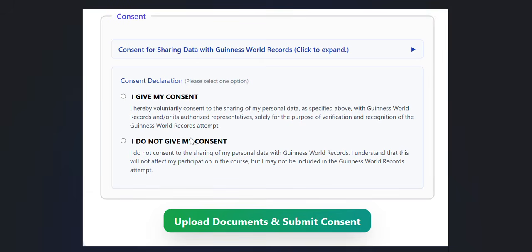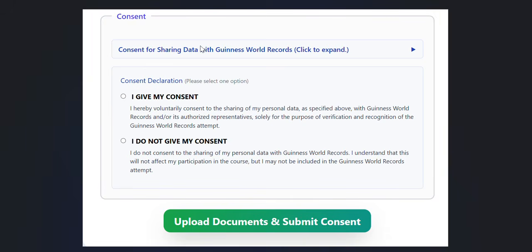If you are not willing to give your documents to the Guinness World Records, then you can easily choose I don't give my consent. As mentioned in the consent sharing policy, your course completion certification will not be hampered by this consent.